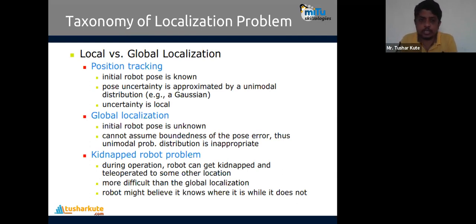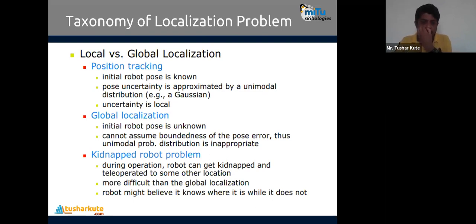When the algorithm is written for the robot, it identifies the first pose that the robot has taken. The pose uncertainty is approximated by a unimodal distribution, and that uncertainty is local. Here they are using a Gaussian mixture formula to identify the pose uncertainty.